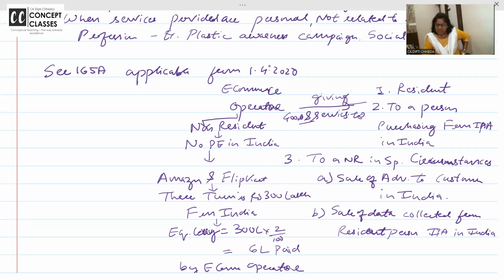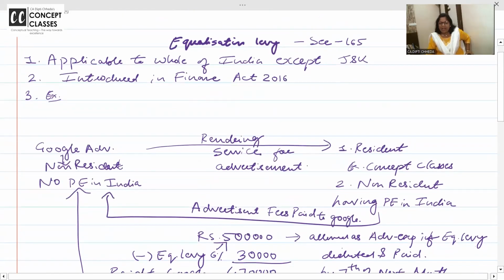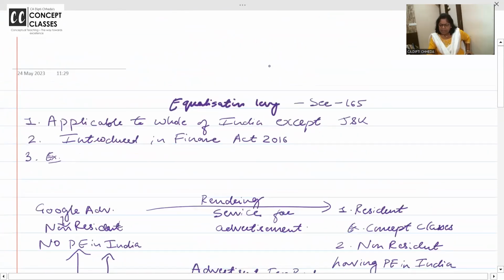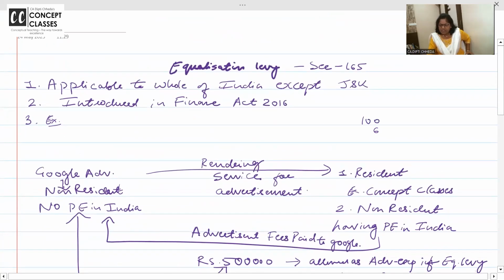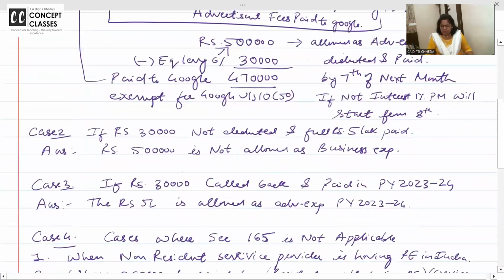Or a non-resident is rendering services to another non-resident by sale of advertisement to a customer in India, or sale of data which is collected from a resident person where the IP is India's, so they have to pay the tax. Please remember, in 165 it is like 100 minus 6. Here, if it is 100 rupees, 6 rupees is cut, and you take 94 home. The foreigner will take 94 home.